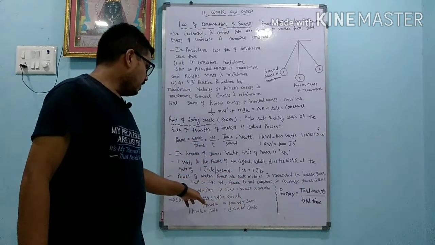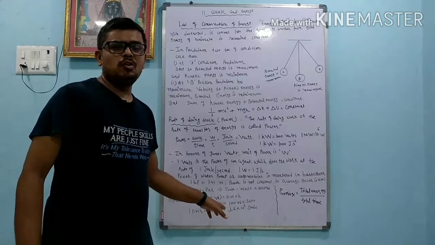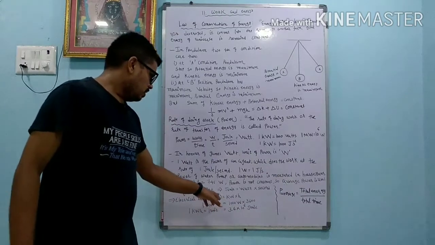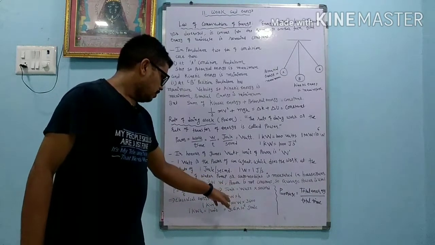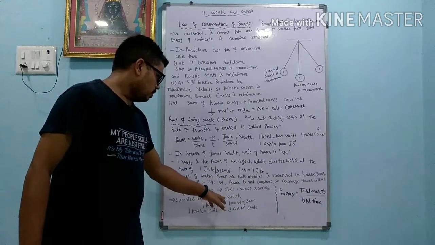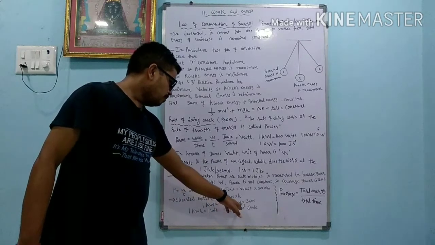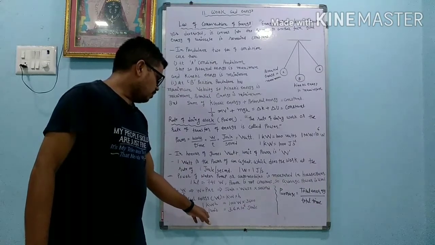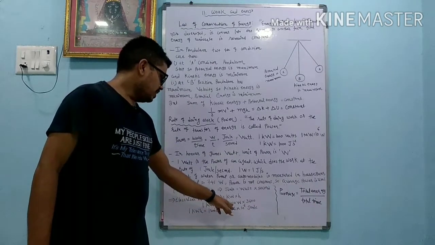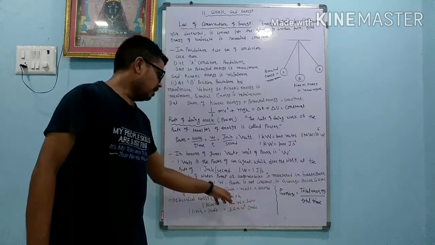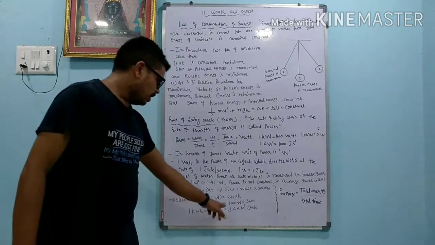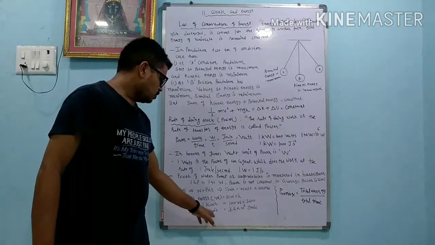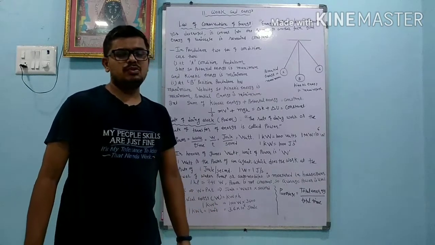So we get energy in kilowatt hours. 1 kilowatt hour equals 1000 watt × 3600 second, so 1 kilowatt hour equals 1 unit equals 3.6 × 10^6 joules.